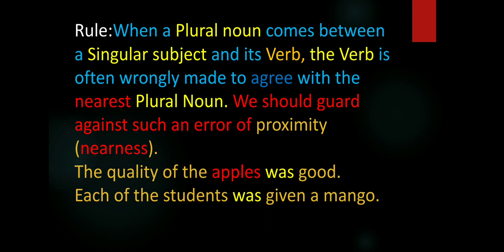So here we should remain alert and vigilant when a plural noun comes between a singular subject and its verb. The verb is often wrongly made to agree with the nearest plural noun. We should guard against such an error of proximity or nearness.